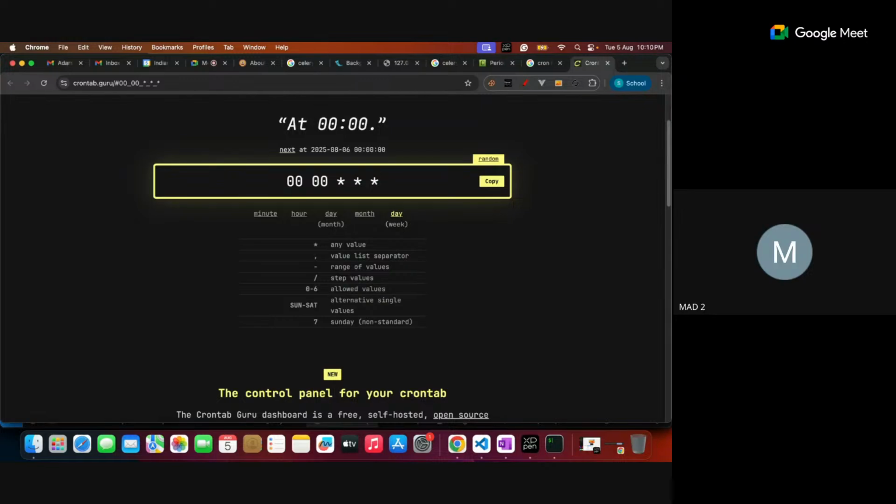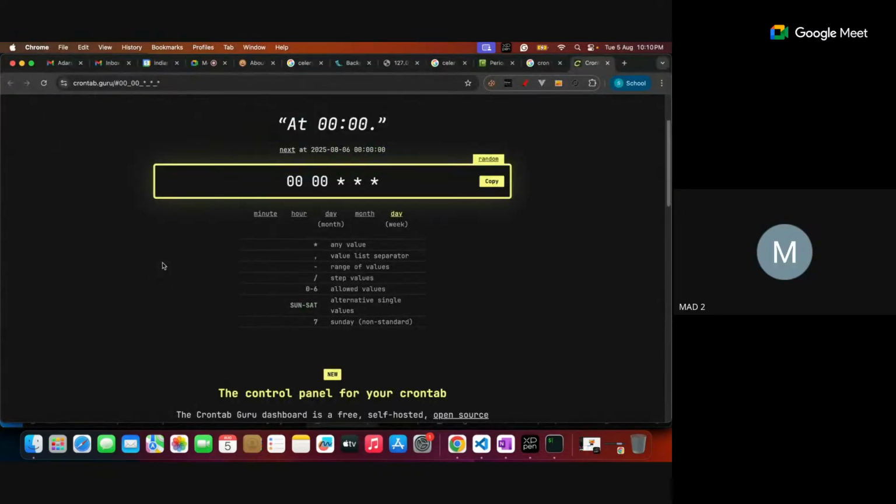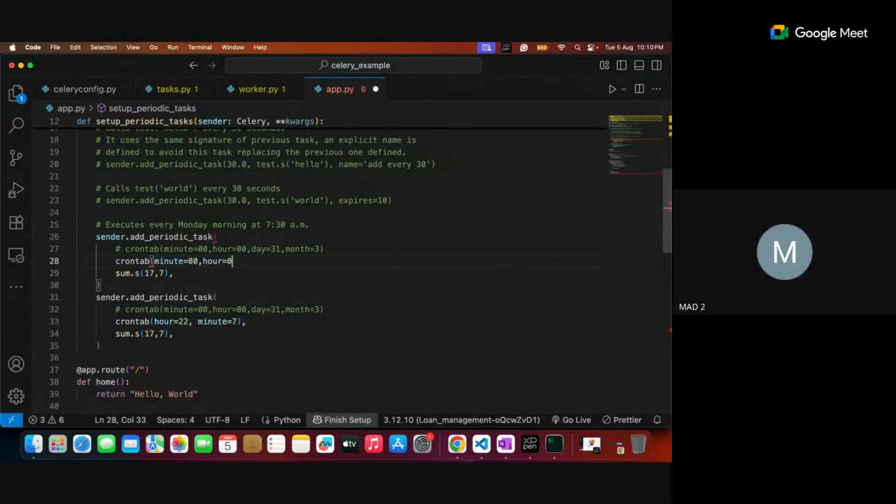Now what happens is at the end of the day it goes, right? So basically it's like 24 hours. 0, 0. So you need to specify minute and hour only. Other parameters I need not give. Minute is 0, hour is 0. So at the end of the day it will be executed. It means 24 hours, right? Means every midnight it's going to send.